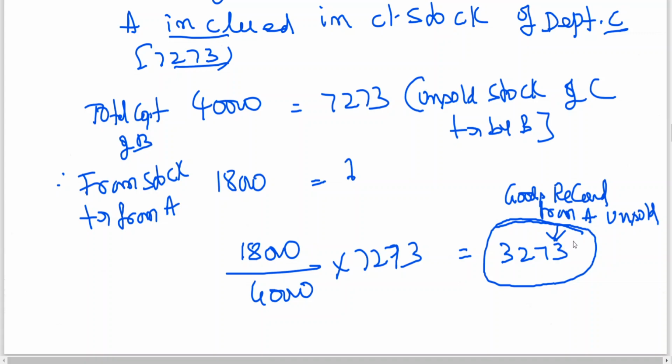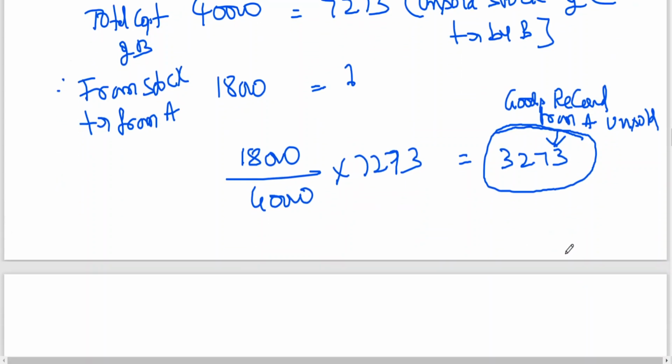Unsold means again unrealized profit. Now which percentage do you want? Whatever the percentage of profit transferred by A to B, that is 1 by 2 of CP is equal to 1 by 3 of SP.